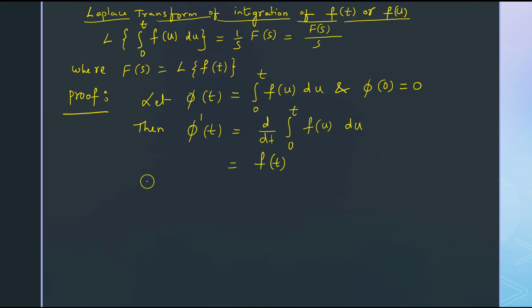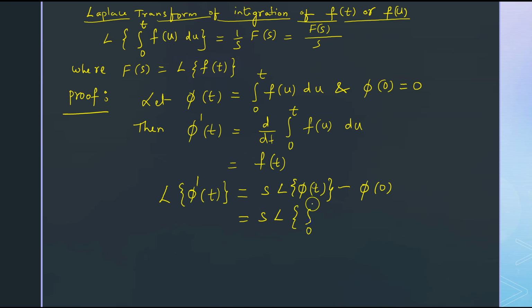Now, if we take Laplace transform on both sides, Laplace transform of phi dash of t equal to, according to formula of Laplace transform of derivative, we get s into Laplace transform of phi of t minus phi of 0. Here, which is equal to s into Laplace transform of, here phi of t is nothing but integral 0 to t f of u du.